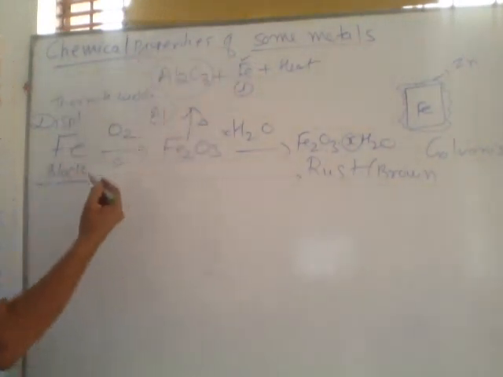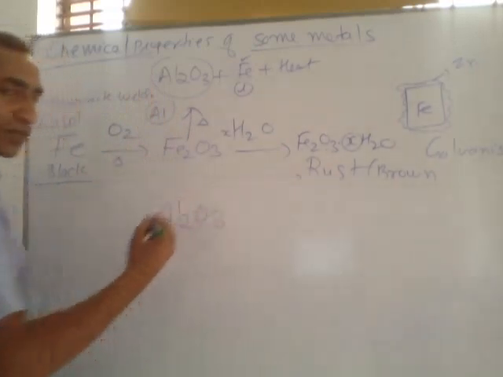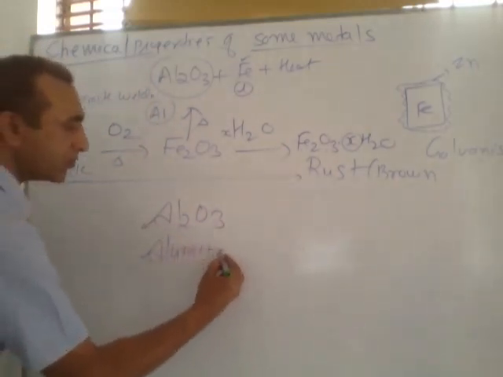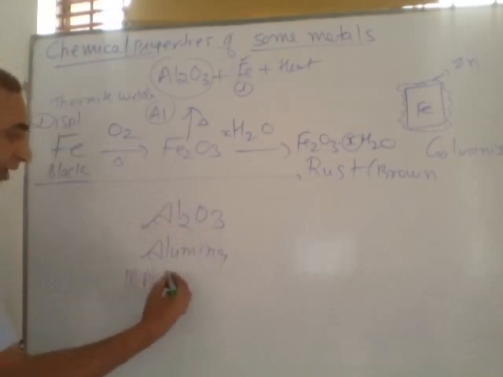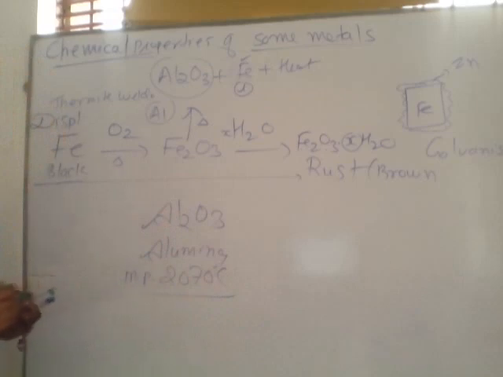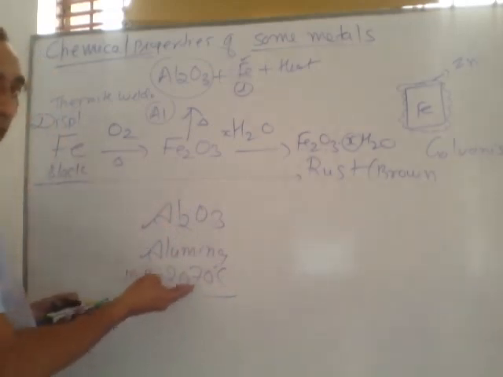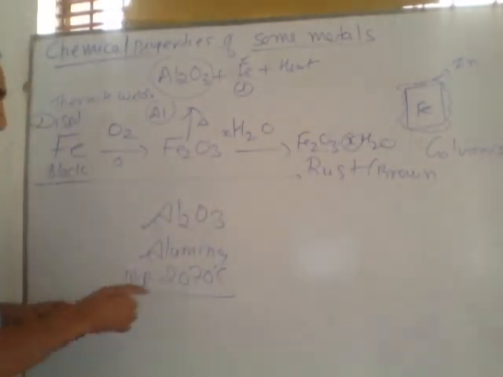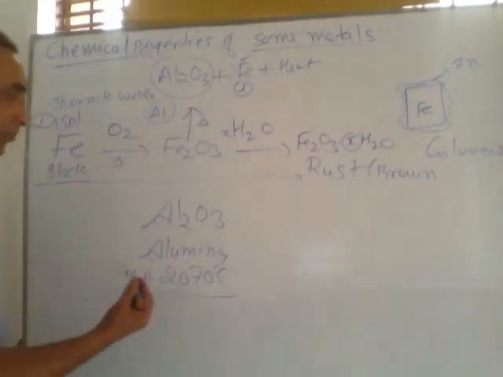We also discuss the property of aluminium oxide. Listen, Al2O3, aluminium oxide, is called alumina. The melting point of alumina is 2070 degrees Celsius. It means at this temperature or above this temperature, aluminium oxide melts. So providing this temperature is approximately impossible.